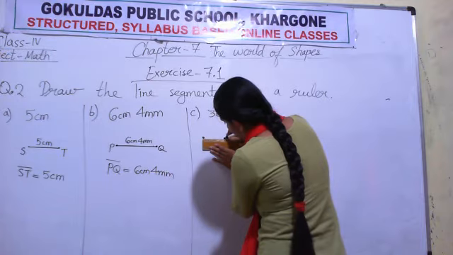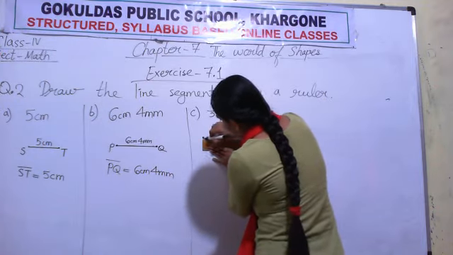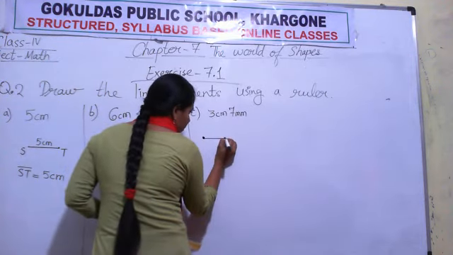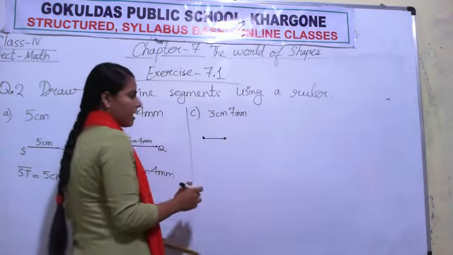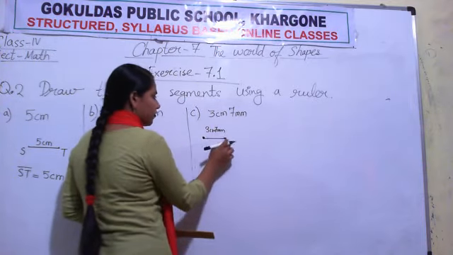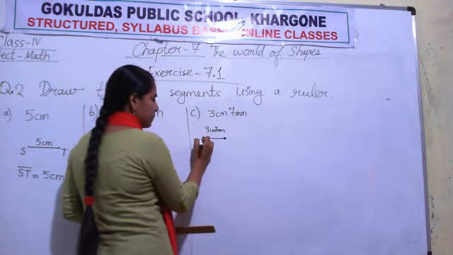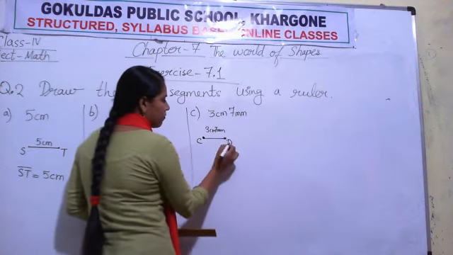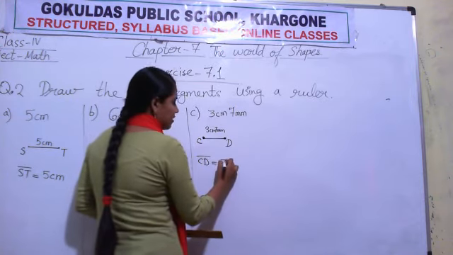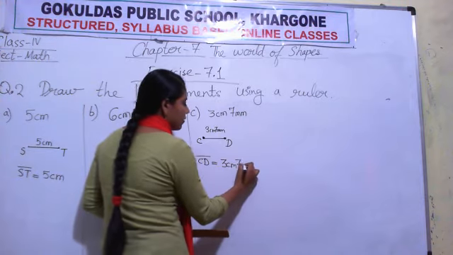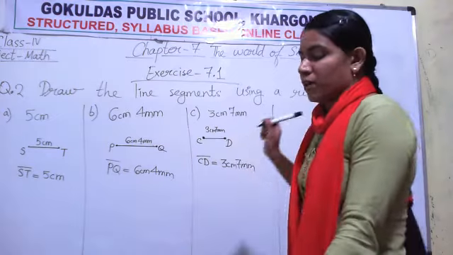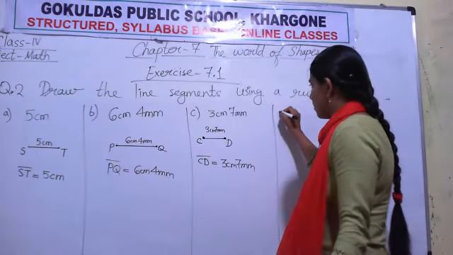So make a point here and join both the points. You got 2 points, join both the points. You got your required line. It is 3 centimeter, 7 millimeter. Give a name to it. I am giving the name CD. So line segment CD is of 3 centimeter, 7 millimeter. Again remember, draw lines by using pencil.